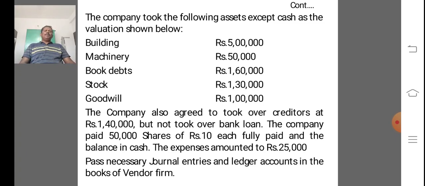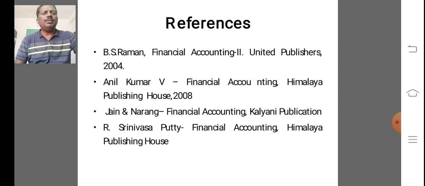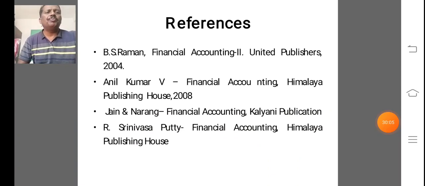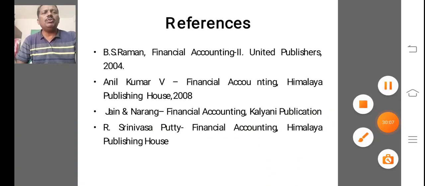The company paid 50,000 shares of rupees 10 each, fully paid, and the balance in cash. The expenses on realization amounted to rupees 25,000. The question is: pass journal entries and prepare the necessary ledger accounts in the books of the vendor firm. So these are the references for your further study. Thank you very much.